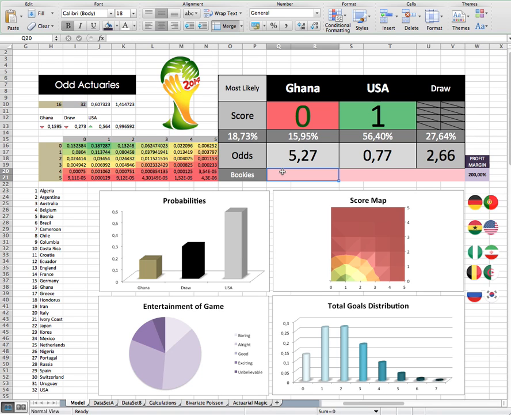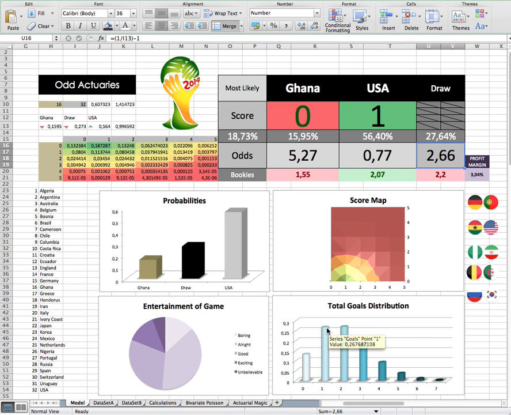Let's see what the bookies are saying. So the bookies are offering Ghana at 1.55. Okay, so that's very expensive in our opinion. America, they're offering them at 2.07. So that's cheap in our opinion. And a draw is at 2.20. And yeah, that's expensive. Again, they're taking around a 3% margin.